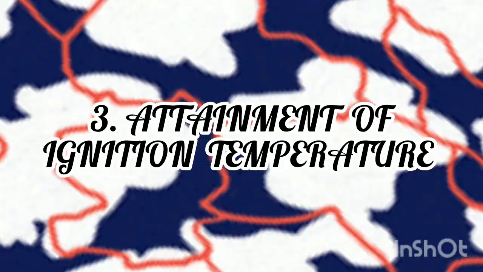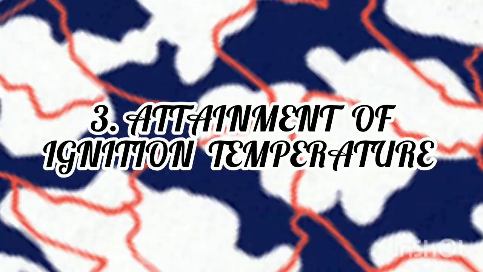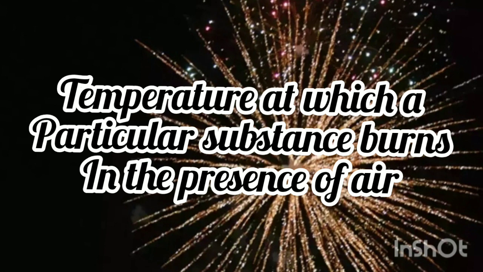Before going to this, we have to know what is meant by ignition temperature. The temperature at which a particular substance burns in the presence of air is called ignition temperature.